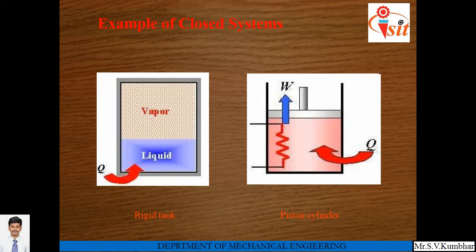Second example is piston cylinder arrangement. If you supply heat energy to a compressed gas, what will happen? The gas will expand and the piston will move from one end to another end. Here work is obtained from the piston. The best example is internal combustion engine.